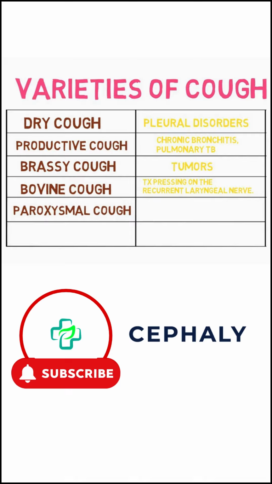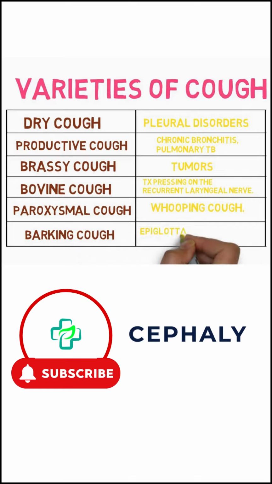Paroxysmal cough, this is a prolonged, repetitive cough seen in conditions like whooping cough. Barking cough, resembling the sound of a seal, often associated with epiglottal inflammation or psychological factors. These different sounds and characteristics provide crucial hints about the cause of this symptom.